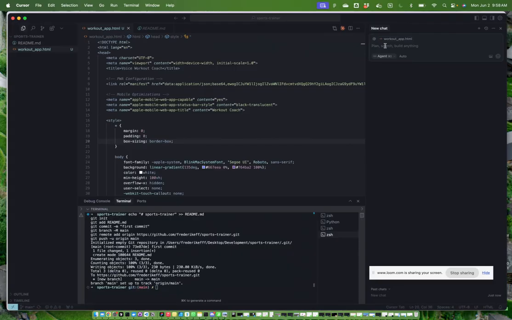So we can say, hey there, we have this workout app, and we're trying to deploy it via Netlify Drop or GitHub or else, so that we can open it on our phone as a PWA and create an add button on our phone. Can you help us do that?